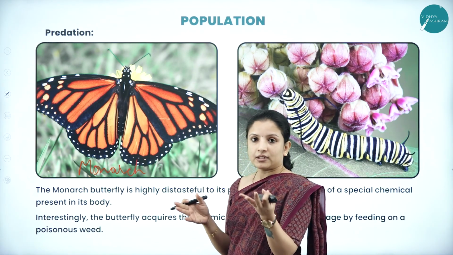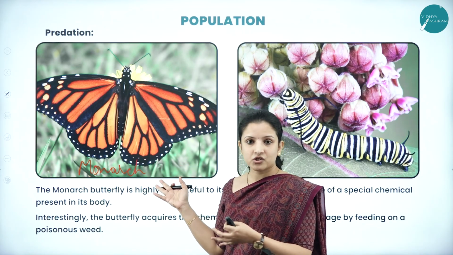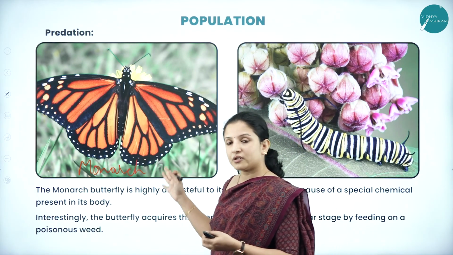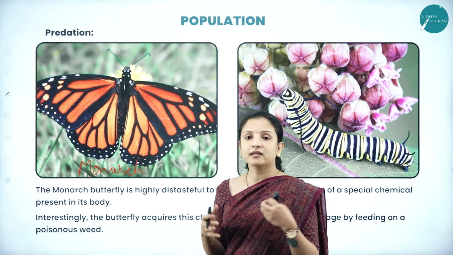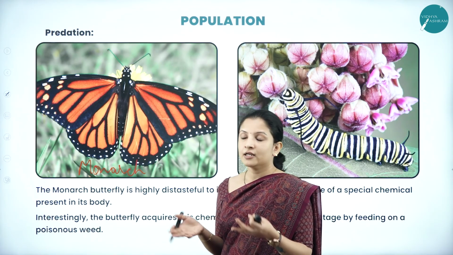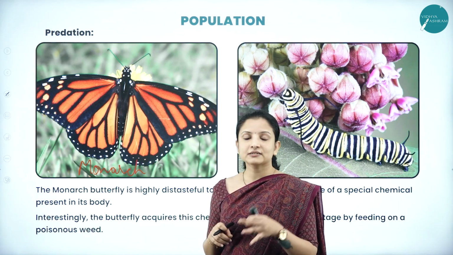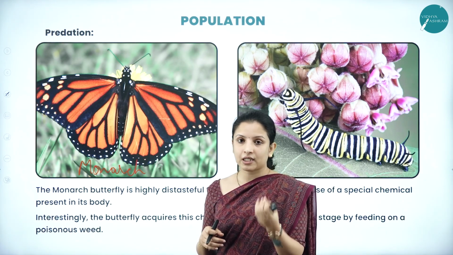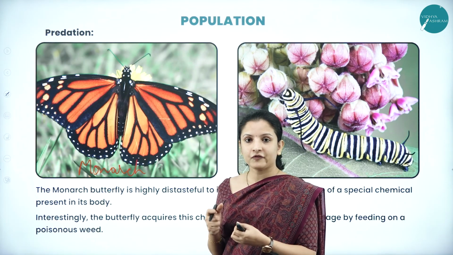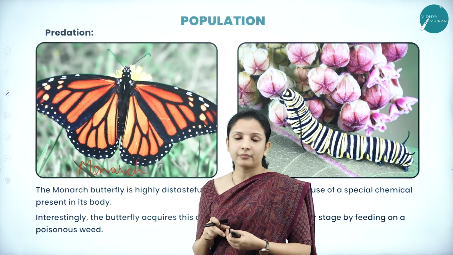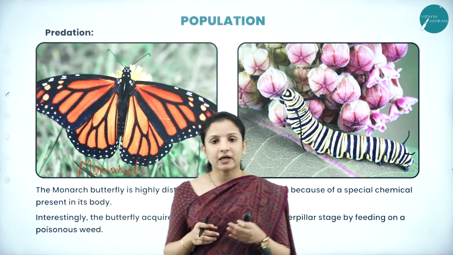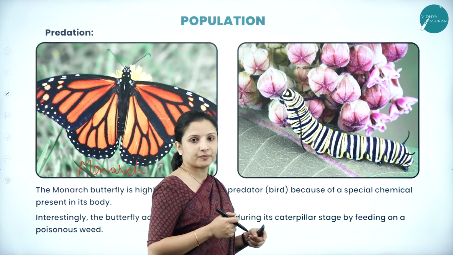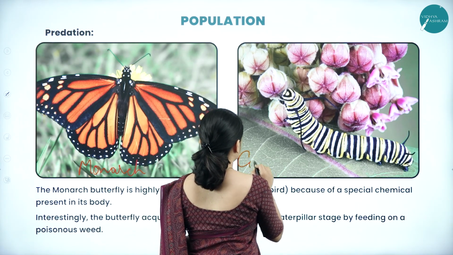Imagine these monarch butterflies, or butterflies in general, first of all, they have a very short lifespan. And if all the birds feed on this particular butterfly, the species might become extinct, right? So that is why these butterflies produce a particular chemical in the body which gives that horrible taste so that the birds will not come and feed on it. So from where did that chemical come into the body of the butterfly? The monarch butterfly usually lays its eggs on the Calotropis plant. So this is the Calotropis plant.